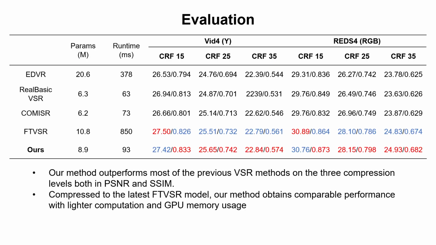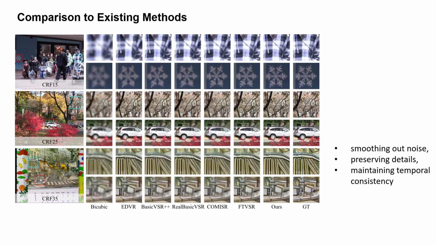We compare our network using metrics such as PSNR and SSIM. The results are shown in the table. Our proposed model outperforms most of the previous VSR methods on the three compression levels both in PSNR and SSIM. Compared to the latest FTVSR model, our method obtains comparable performance with lighter computation and GPU memory usage. The visual results demonstrate that our method effectively preserves details while smoothing noise for different compression levels, while maintaining temporal consistency.